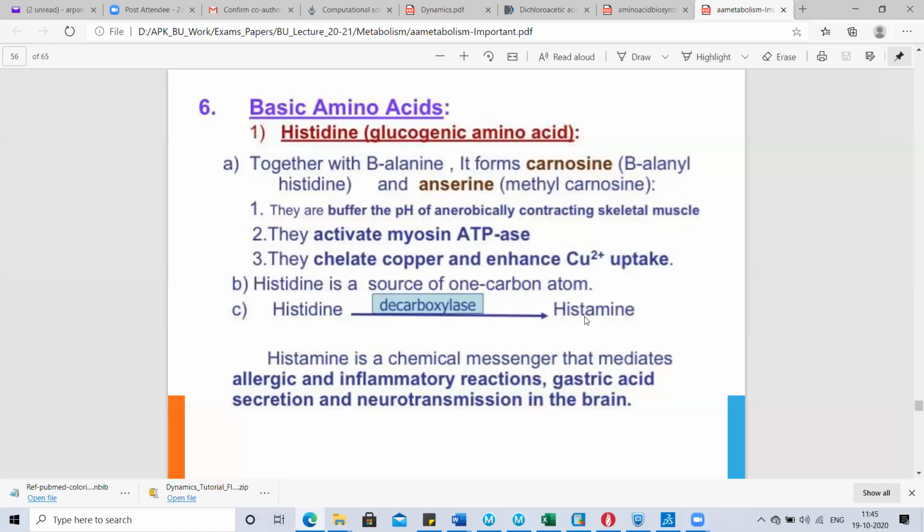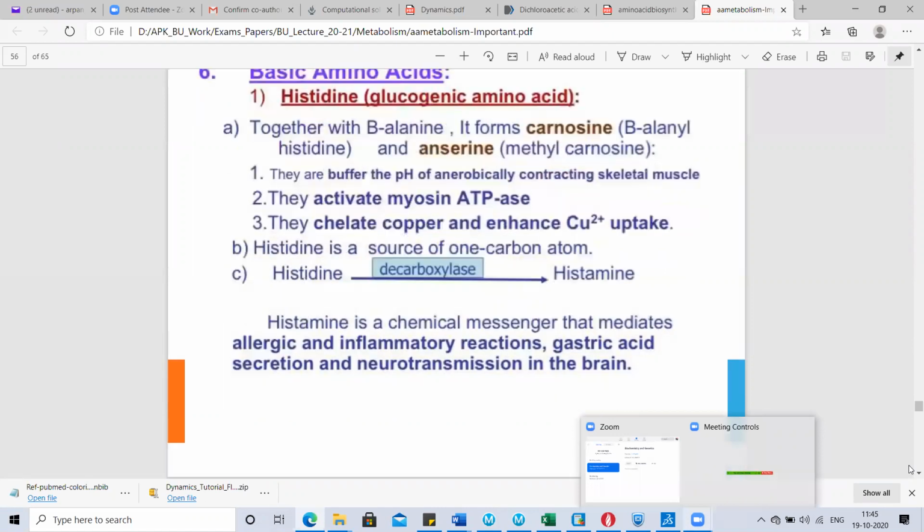Histamine, you know, is a main molecule involved in many inflammatory reactions. It is also involved in many types of allergic reactions, gastric acid secretion and neurotransmission in the brain. So this is the importance of histidine, a glucogenic amino acid.